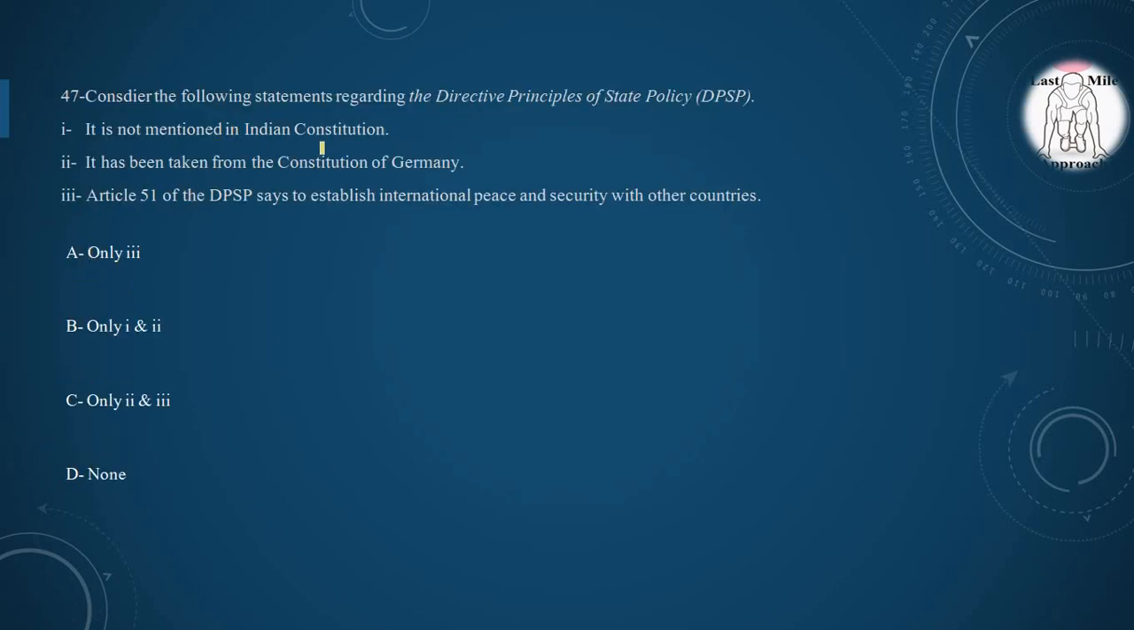Next question, consider the following statements regarding the directive principle of state policy. First statement, it is not mentioned in the Indian Constitution. First statement is incorrect because it is mentioned in the Indian Constitution. Second, it has been taken from the Constitution of Germany. It is also incorrect statement because it is taken from Ireland. Article 51A of the DPSP says to establish international peace and security with other countries. Yes, third statement is correct. So option A, only third statement is correct.